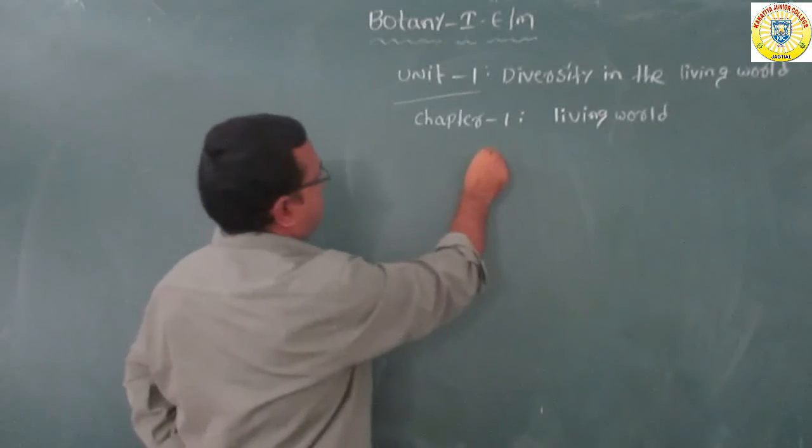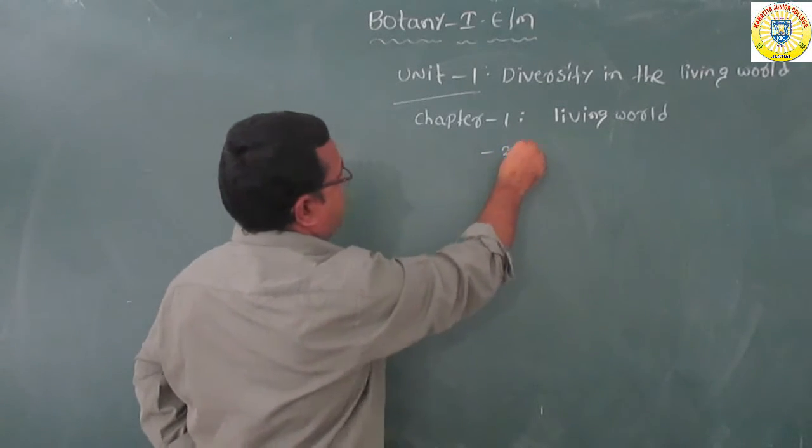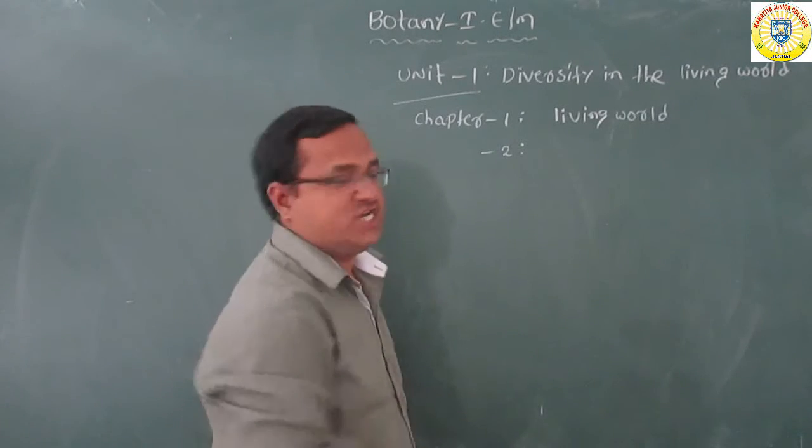Now what is chapter number 2? Chapter number 2 is biological classification.